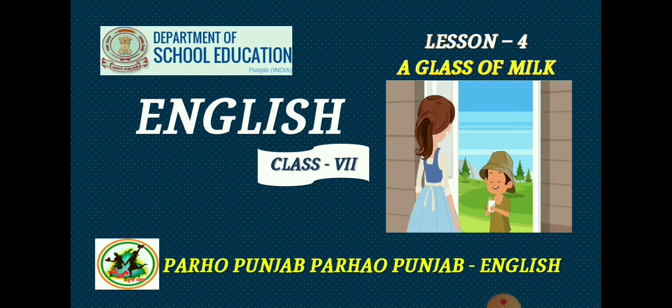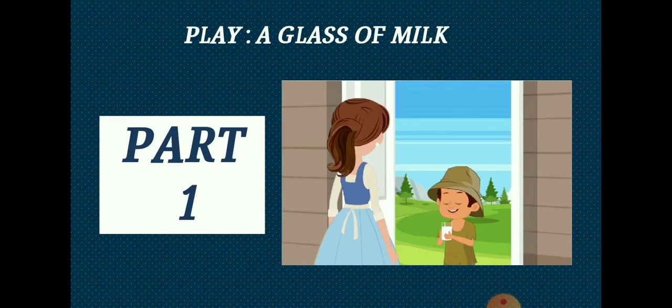So without any delay, we are going to start part 1 of this play. The name of the play is A Glass of Milk. Dear students, a play is such a writing in which we have characters, and we are also given the setting, the weather, the season, and we can perform a play in front of the audience because every detail has been given to us.